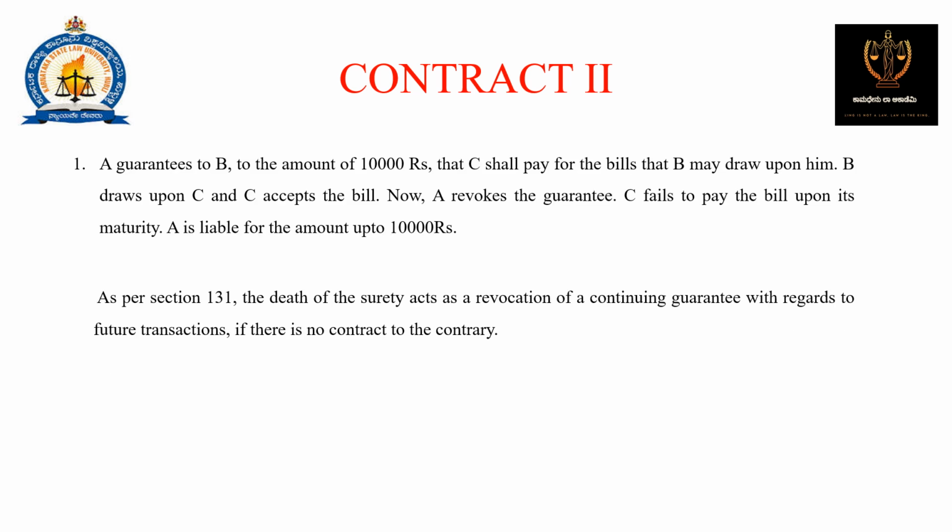A guarantees to B to the amount of 10,000 rupees that C shall pay for the bills that B may draw upon him. B draws upon C, C accepts the bill. Now A revokes the guarantee, C fails to pay the bill upon its maturity. A is liable for the amount of rupees 10,000.